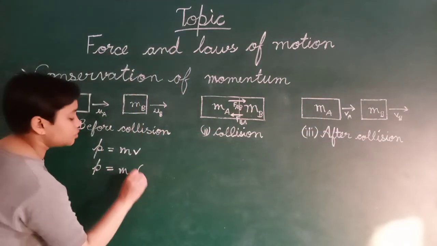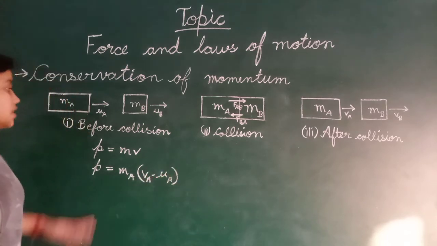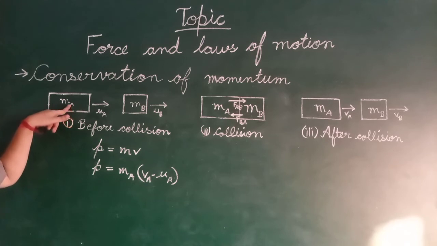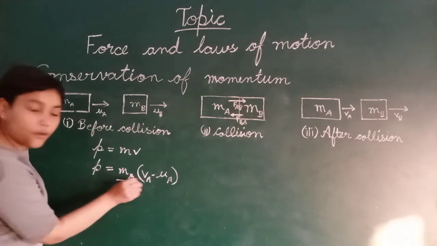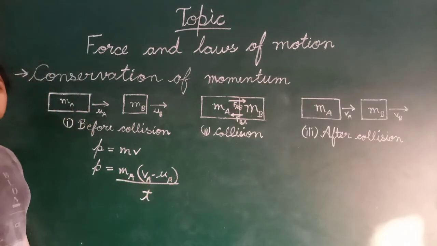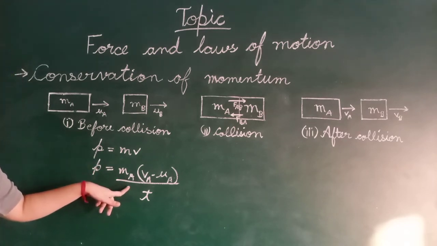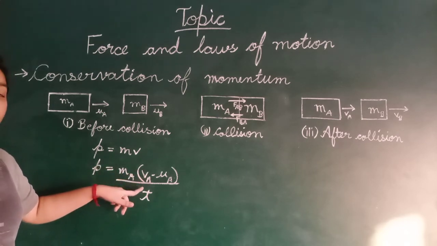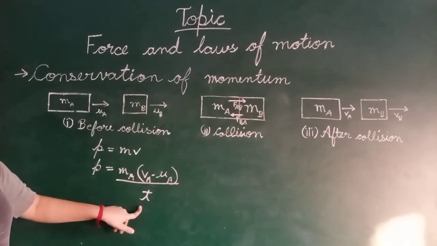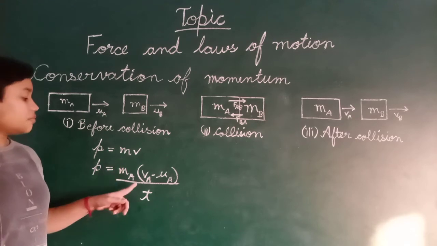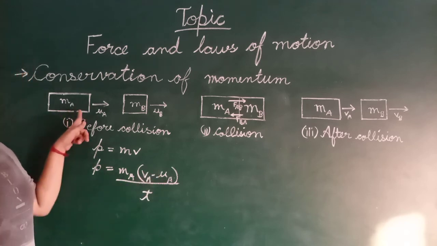So velocity is equal to VA minus UA. This is the condition for the first object with mass A, upon time. So P is equal to MA, the mass of the first object, times VA, the final velocity of the first object, minus UA, the initial velocity of the first object, upon time. So P is equal to MA (VA minus UA) upon t. This is the condition for the first object.